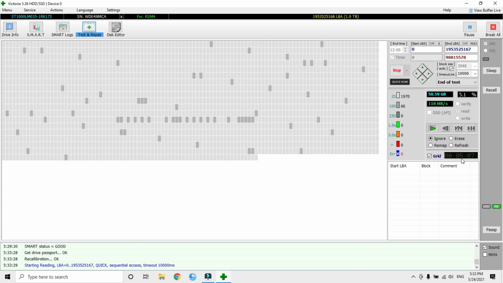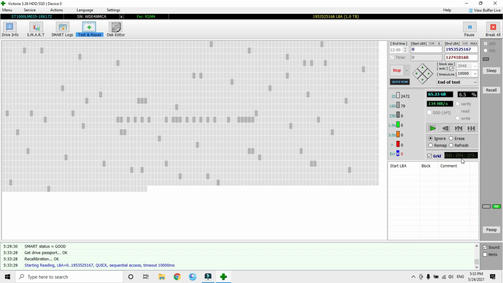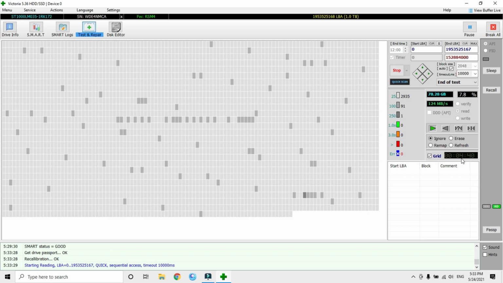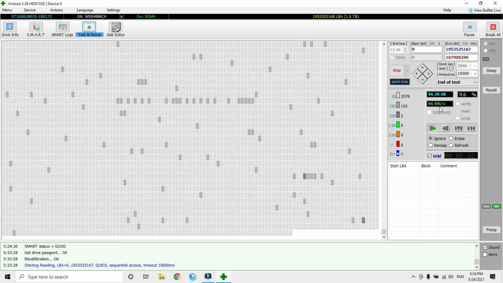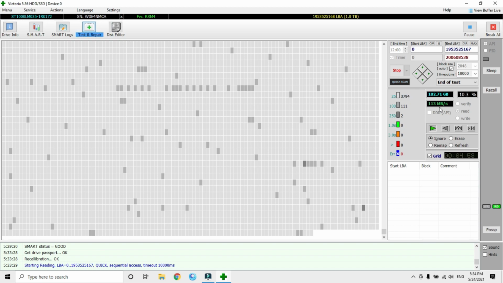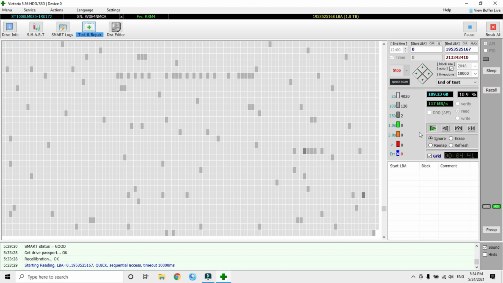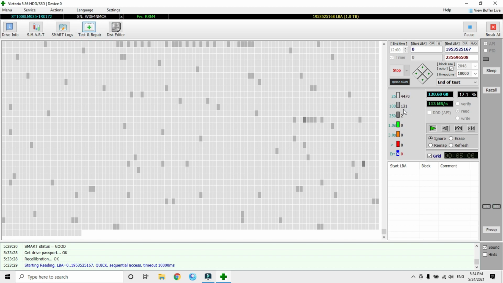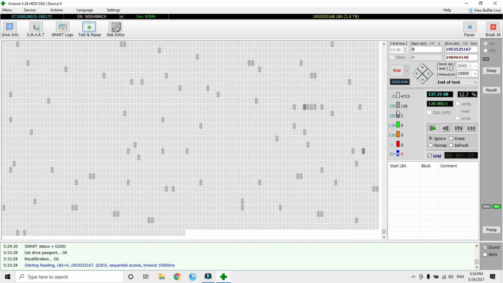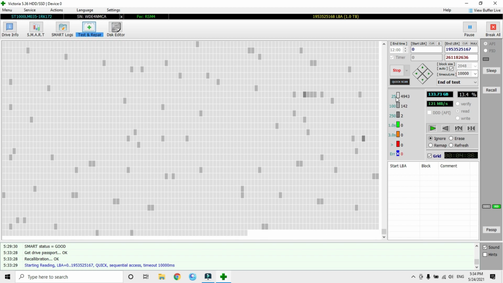It's going to take longer than 5 minutes, or it may finish in 5 minutes, because this is an error drive. See, this is my read rate. Yes, fluctuating. These are millisecond response times.